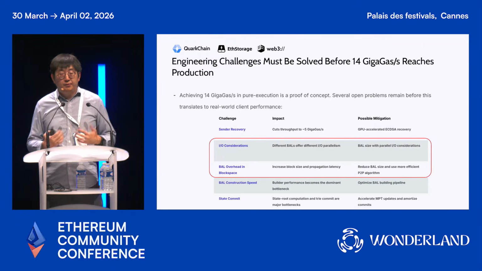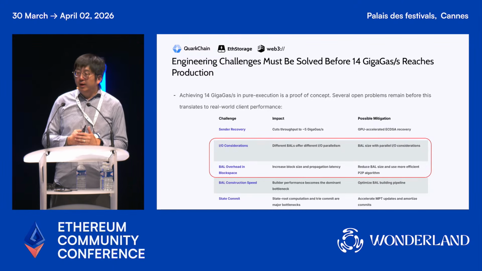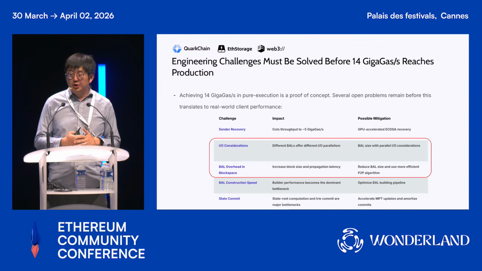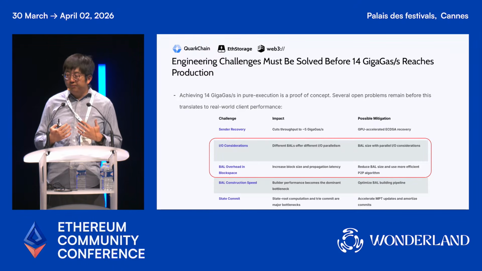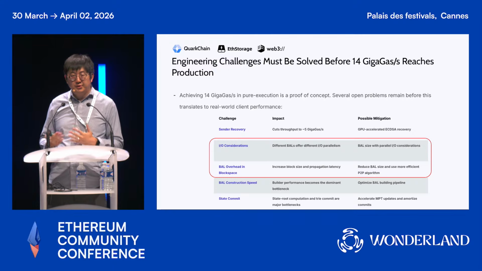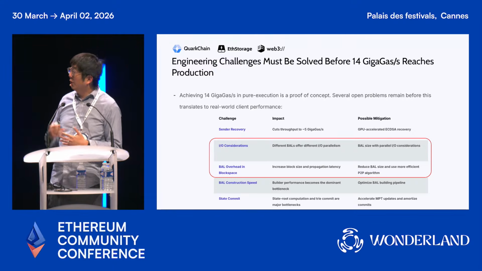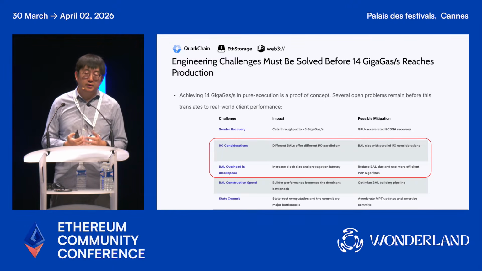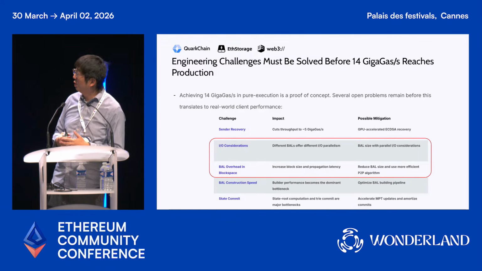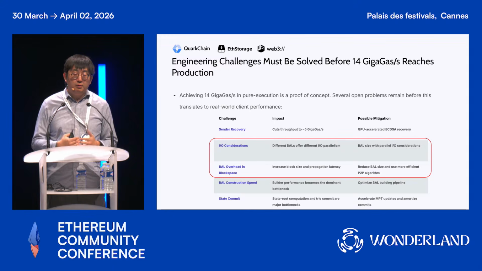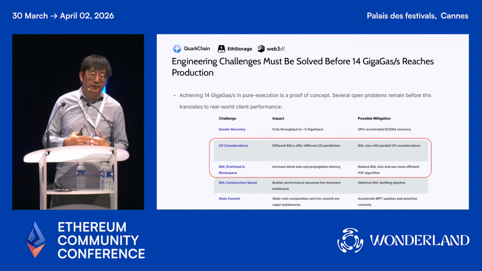These numbers are really encouraging, but we're still facing a couple of engineering challenges if we really want to put these numbers into production. So here I will list a couple of the challenges we found during our experiments. The first one is called signature recovery. We found that signature recovery is significantly underpriced.